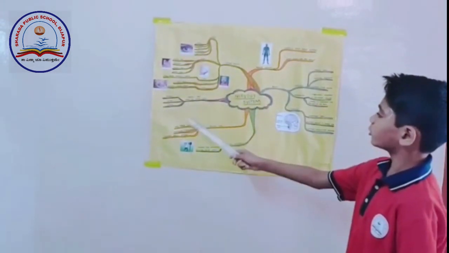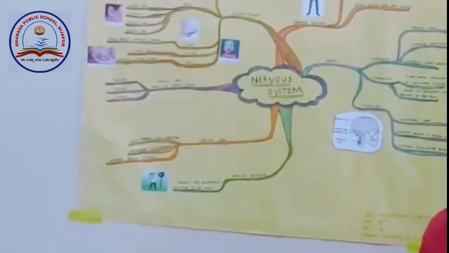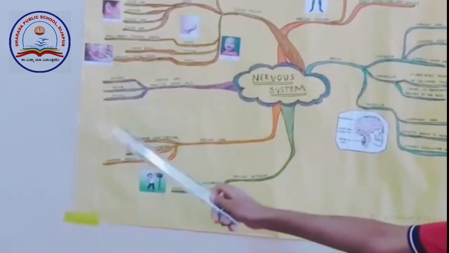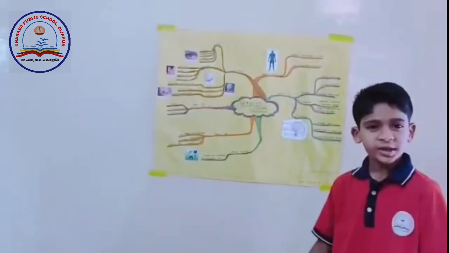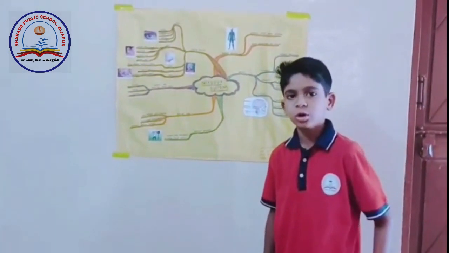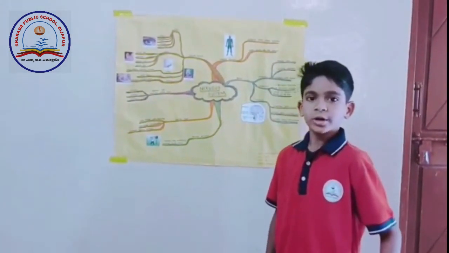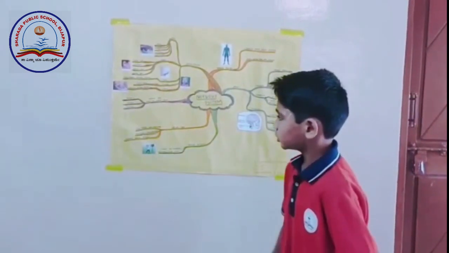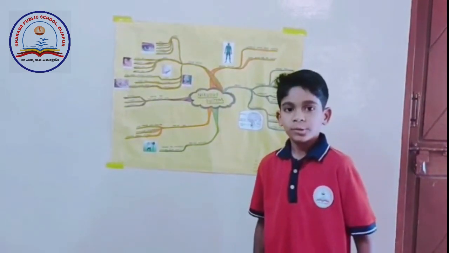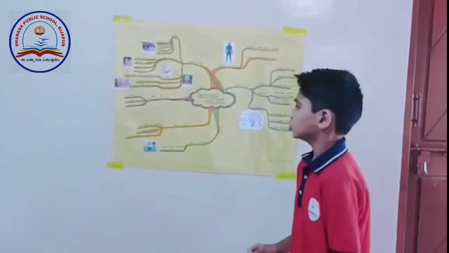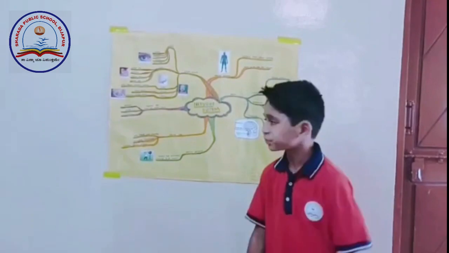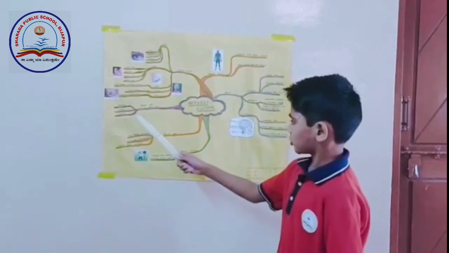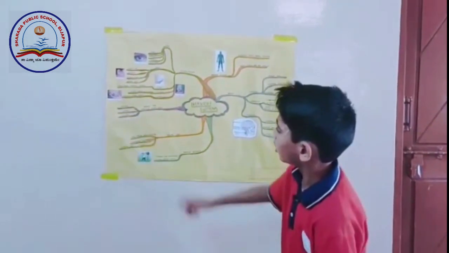Nerves are made up of nerve cells. They have three main types: sensory nerves, motor nerves, and mixed nerves. Sensory nerves carry messages from the sense organs and muscles to the brain or spinal cord. Motor nerves carry messages from the spinal cord or brain to the muscles. Mixed nerves carry messages from the brain or spinal cord to all parts of the body.